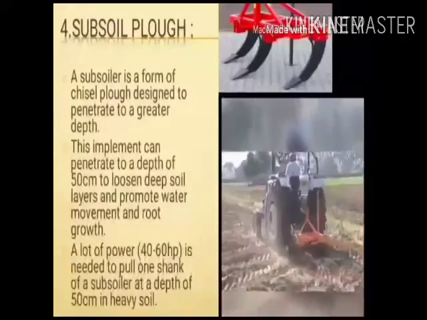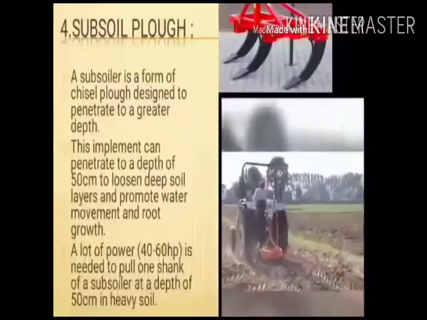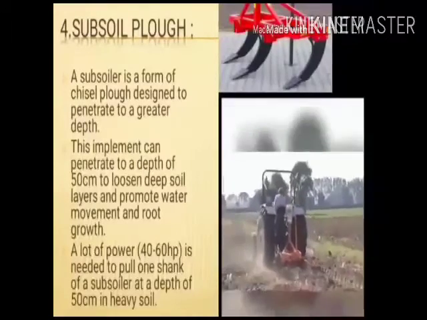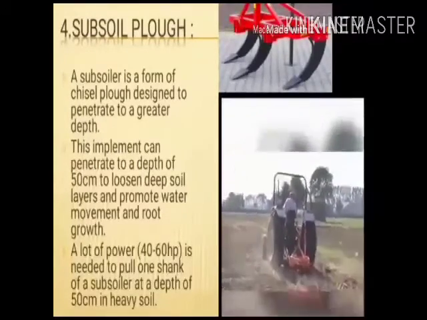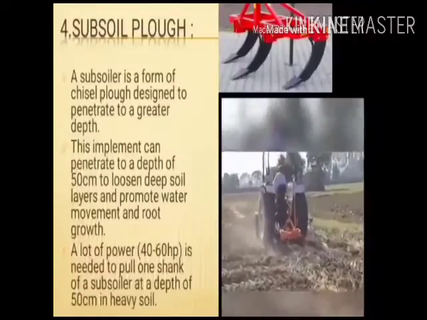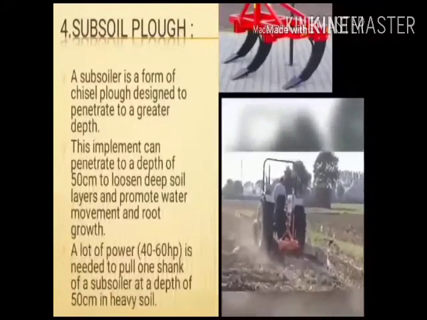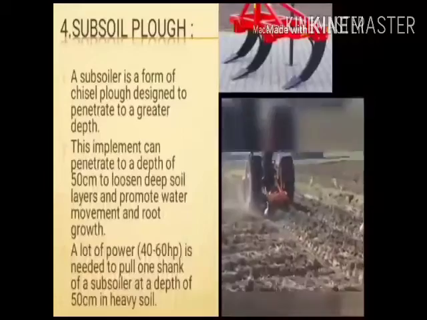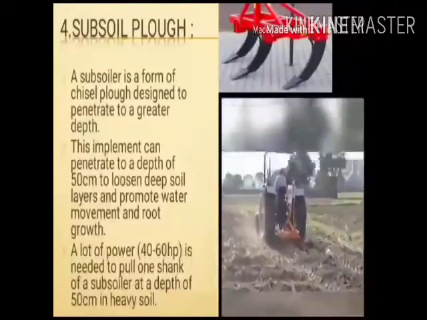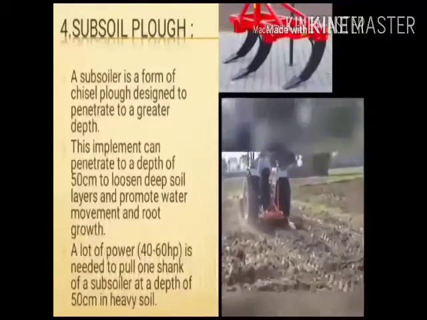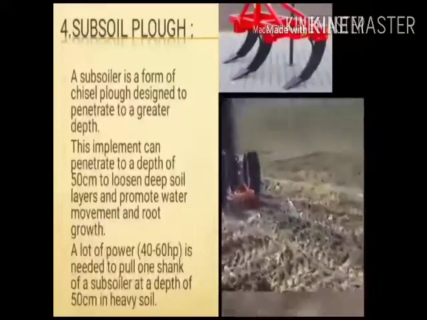Number 4, subsoil plow. A subsoiler is a form of chisel plow designed to penetrate to a greater depth. This implement can penetrate to a depth of 50 cm to loosen deep soil layers and promote water movement and root growth. A lot of power, 40 to 60 HP, is needed to pull one shank of a subsoiler at a depth of 50 cm in heavy soil.